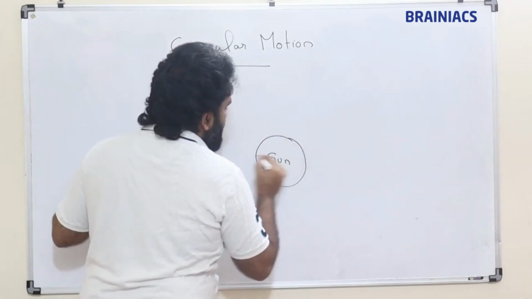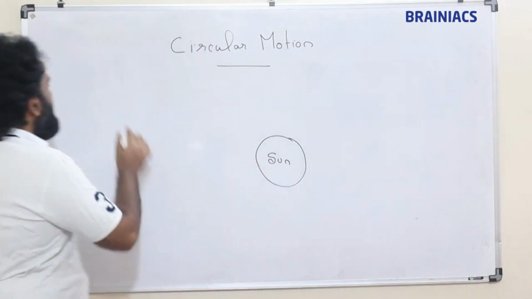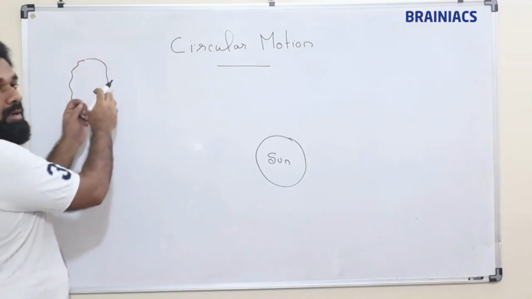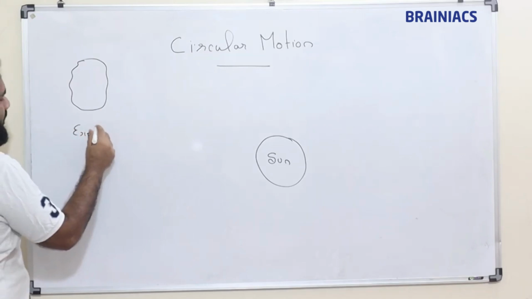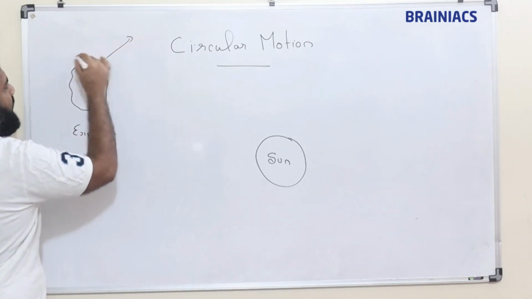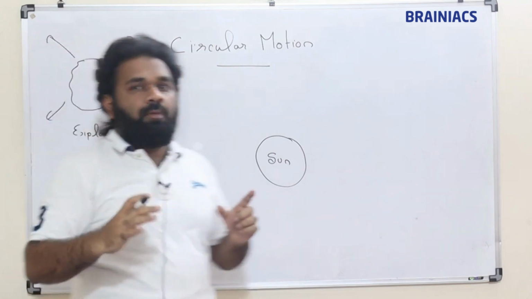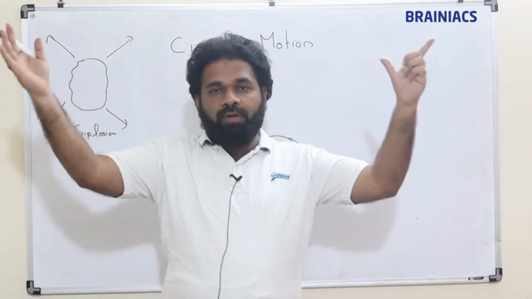The reason for circular motion, I will just consider a situation. Suppose this is the sun, and somewhere in space some explosion happens. From the explosion, very big celestial bodies will move in different directions.